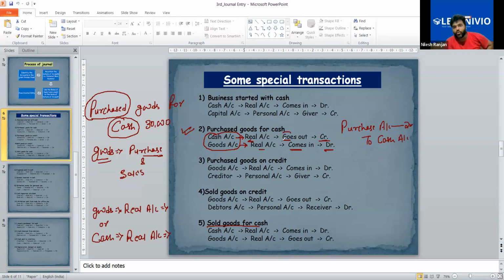Then we will apply the rule of debit and credit, which means debit what comes in, credit what goes out. So either the item will be on the debit or credit side. We will apply the rule, decide the debit and credit, and on the basis of that, we will pass the journal entry. Is this clear?